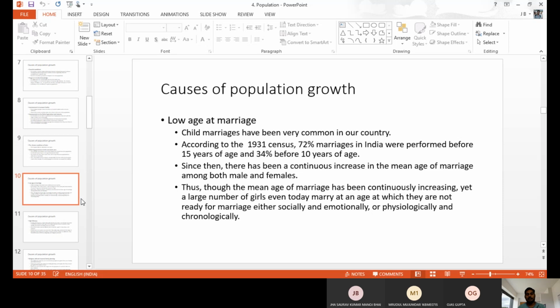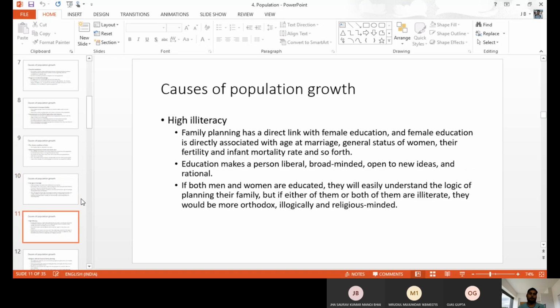Because of lower age at marriage, they used to produce more children because they were physically fit. So that is indirectly the reason why we have the huge population of India: child marriage, or low age at marriage, is also a reason for more population in India.